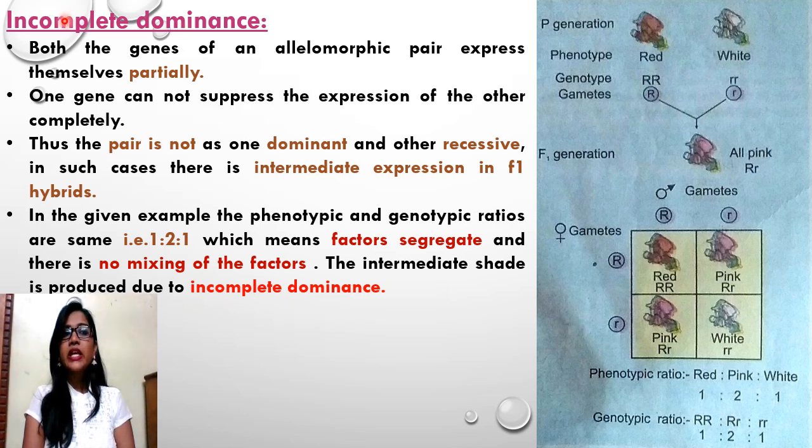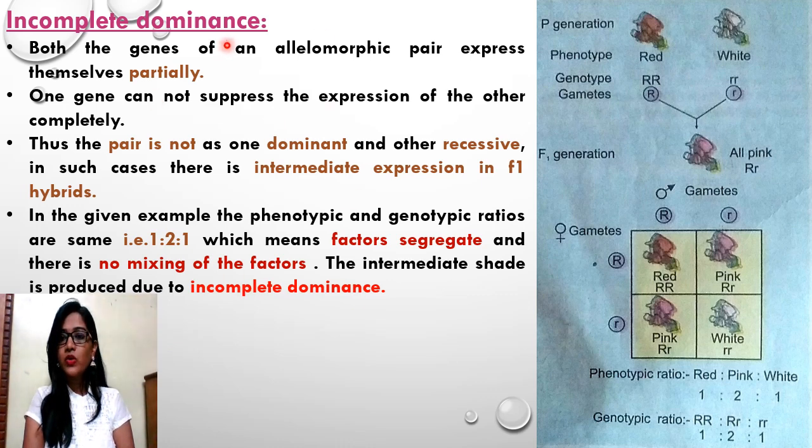So this is incomplete dominance, where the dominant trait is not completely dominant over the recessive character. There are no dominant and recessive characters in the first filial generation, but the phenotypic characters from both parental generations are partially expressed. That's all about incomplete dominance. If the question is asked, please do write all the points.